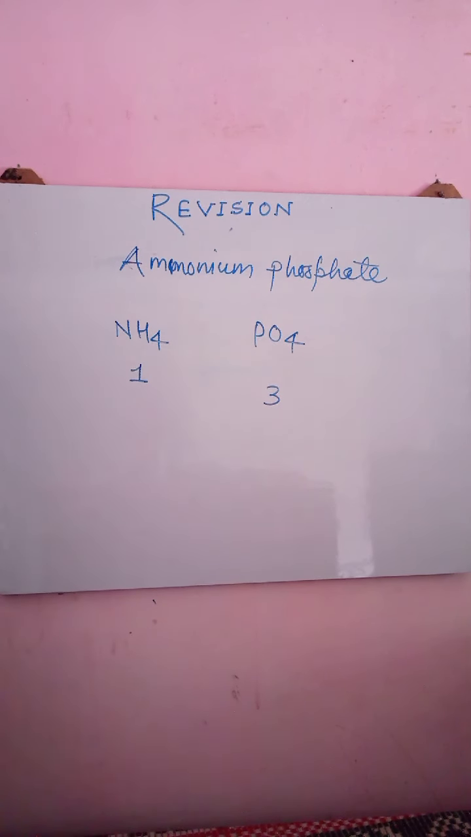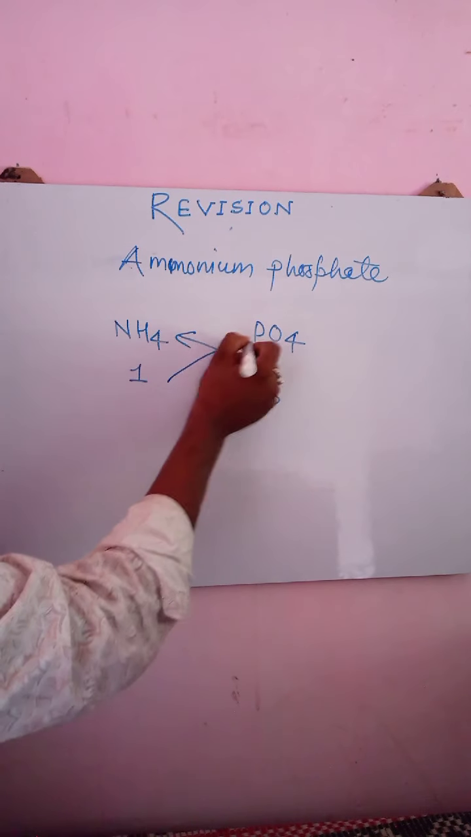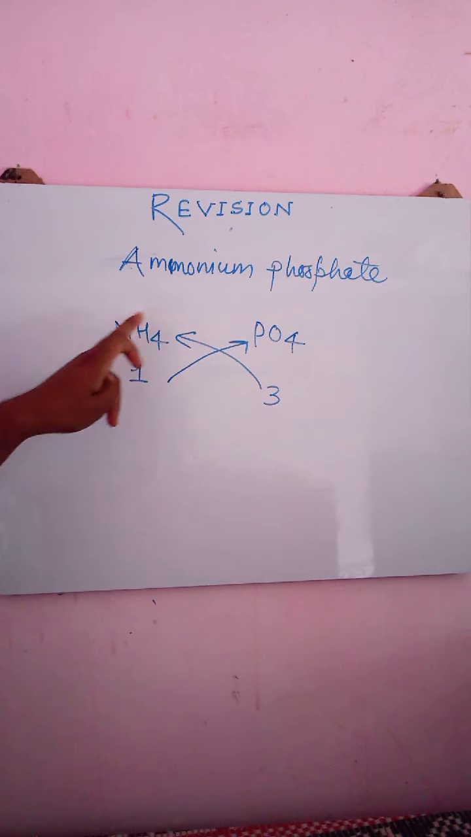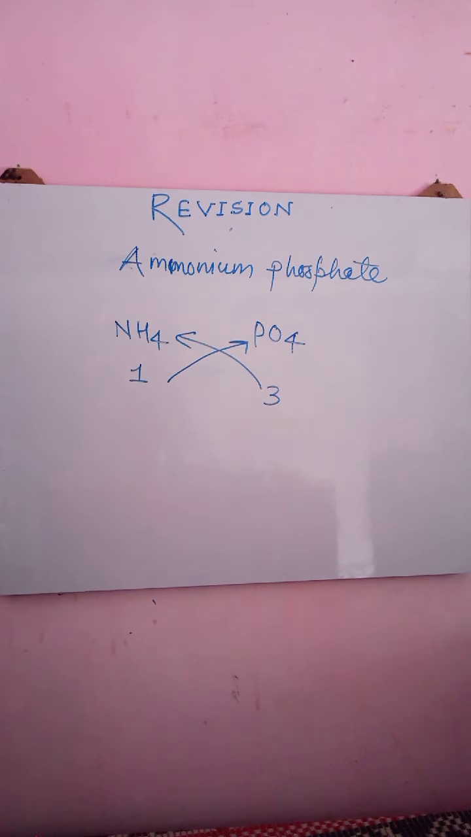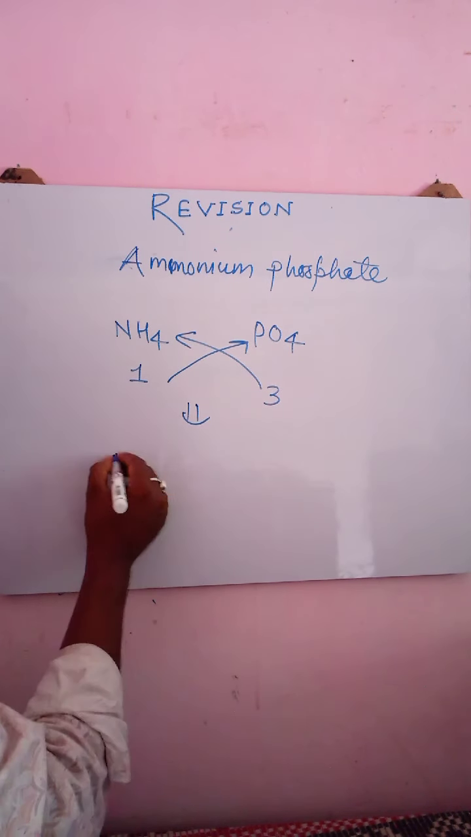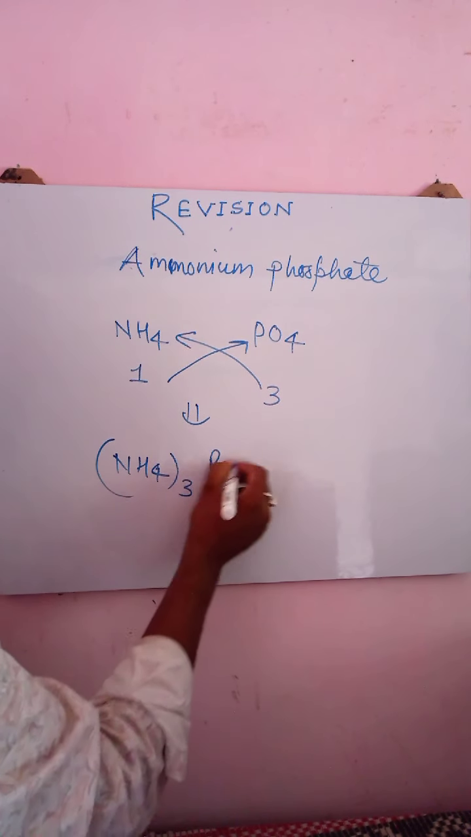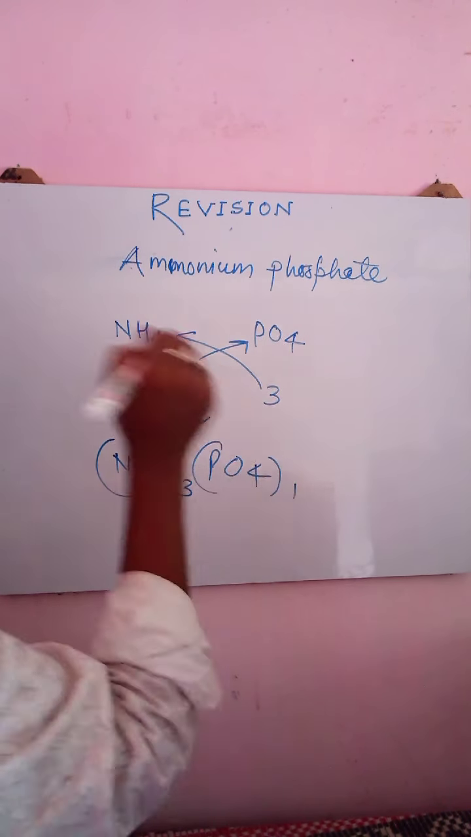I am writing 1 here. Now we exchange the valency by using the cross method. After exchanging, the valency of phosphate will go with ammonium, and the valency of ammonium will go with phosphate. And finally we get (NH4)3PO4.